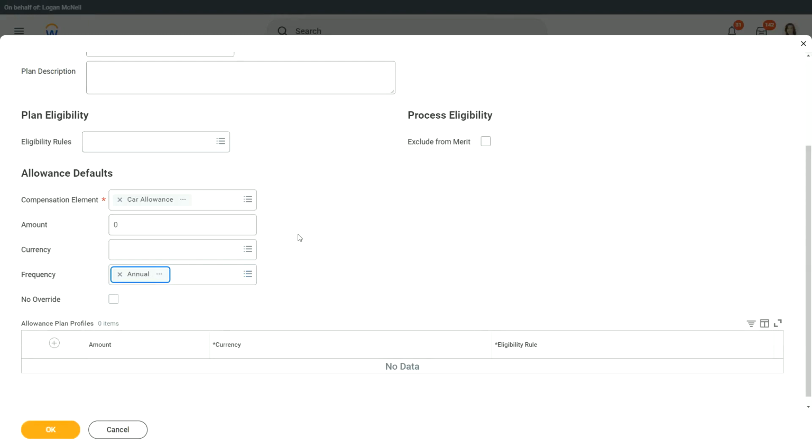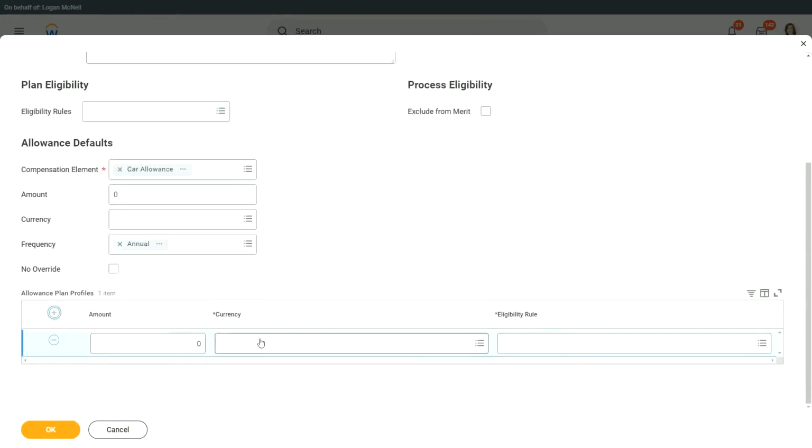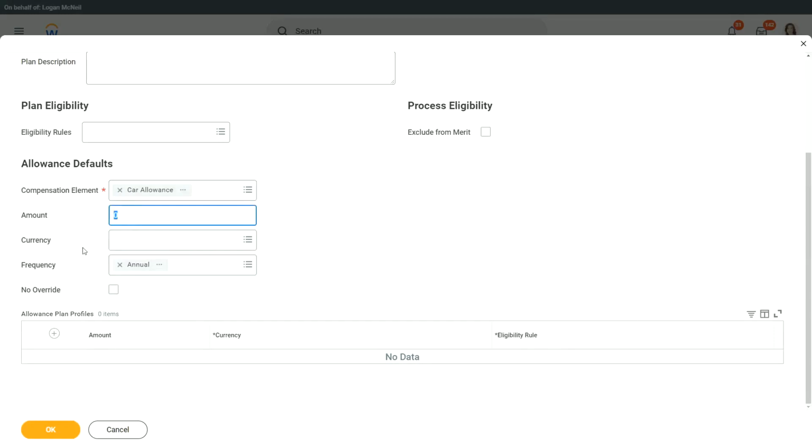Let's say it is an annual amount. The default amount is $1,200. Okay, $1,200 annual. That is your car allowance.